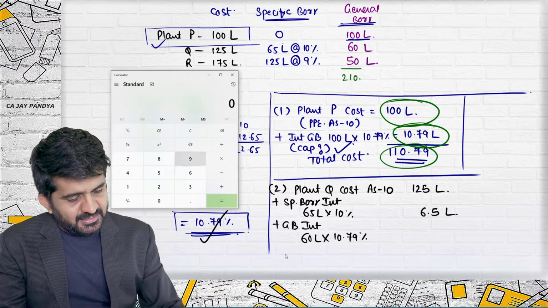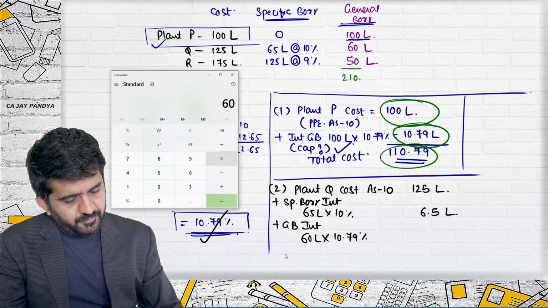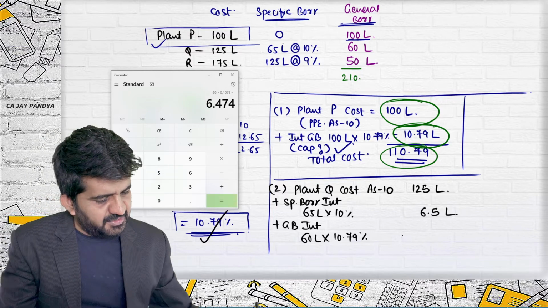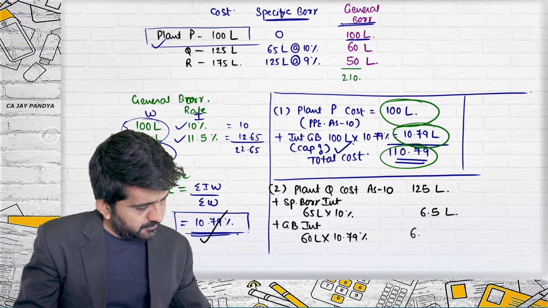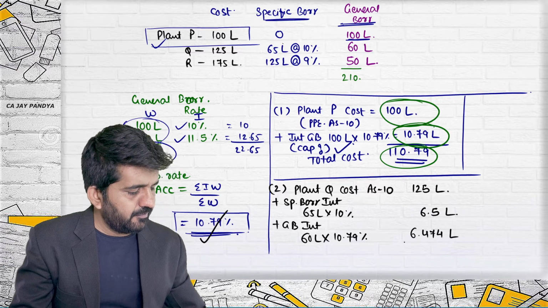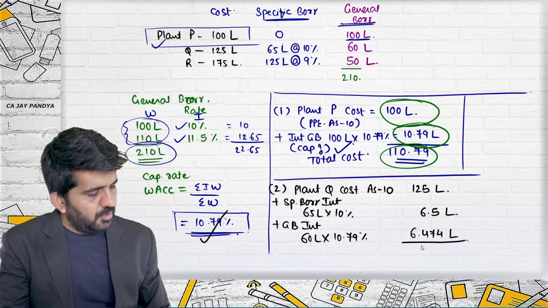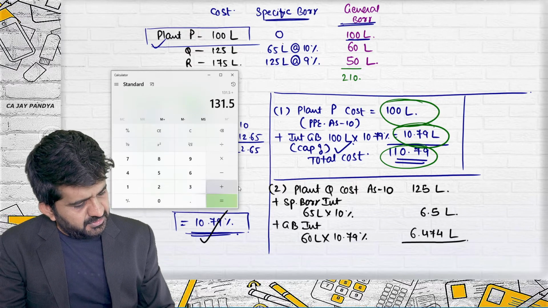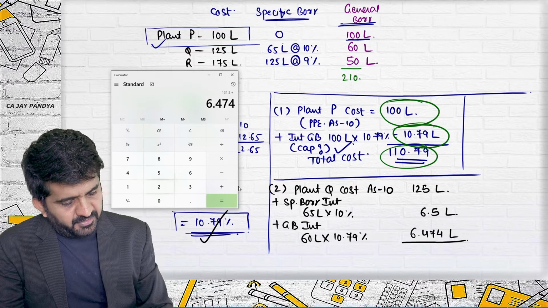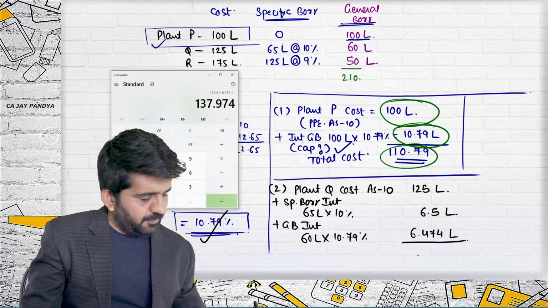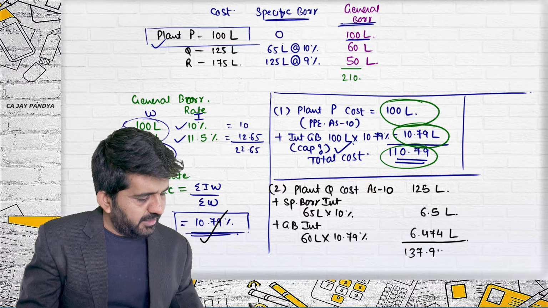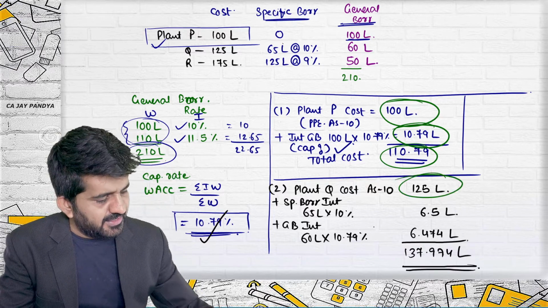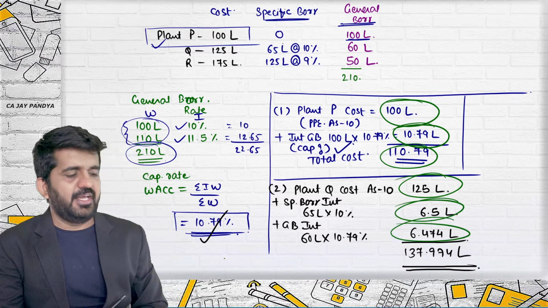So 60 lakhs into 10.79% will be 6.474 lakhs. What will be the total answer? 125 plus 6.5 plus 6.474, which is 137.974. 137.974 lakhs will be the total cost of the asset. This is AS 10, this is AS 16, this is AS 16.